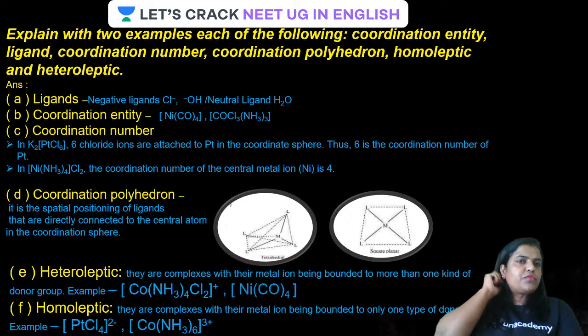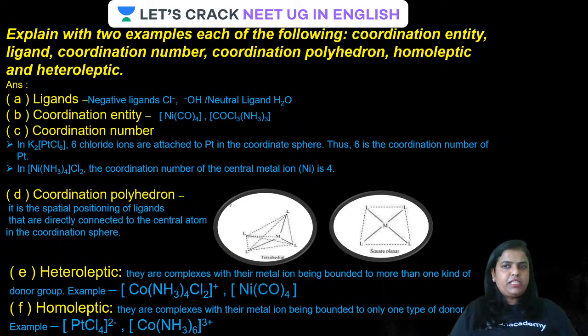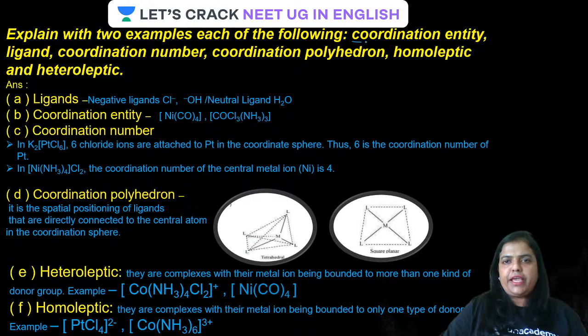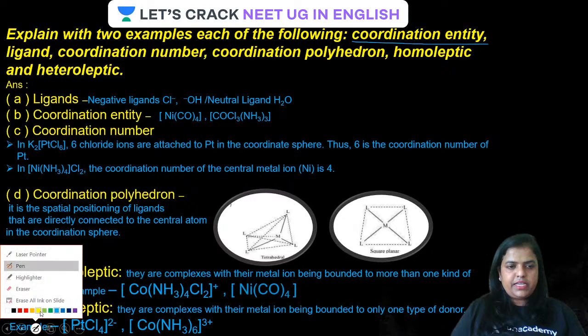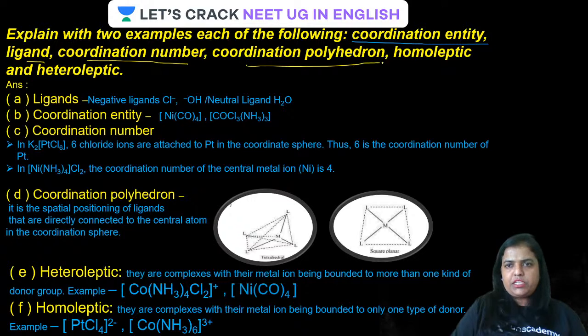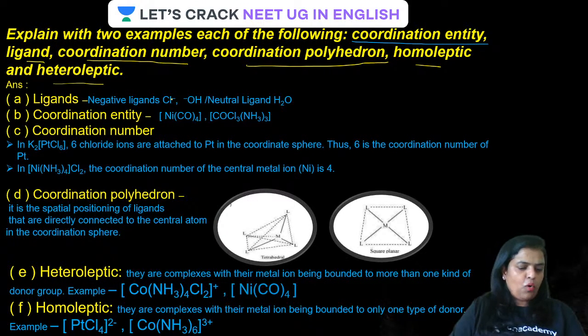Now, guys, the next question is: explain with two examples each of the following. Let us have a look on the screen. The first is, you have to explain coordination entity. What is a coordination entity, guys? Let us see that. What is a ligand? What is coordination number, coordination polyhedron, homoleptic and heteroleptic? Let us discuss them all.